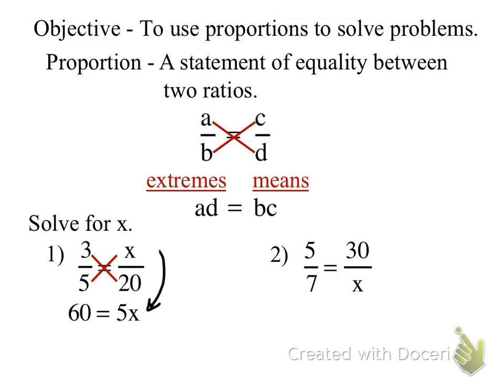And now what would I do to solve it and get it all alone? Isolate my variable, figure out the value. William? Divide 60 by 5. Property of equality. Can you say it in a way that shows? Divide both sides by 5. Perfect. Dividing both sides of the equation by 5. And what I get is 60 divided by 5 is 12, and 5 divided by 5 is 1x. And there's our solution.